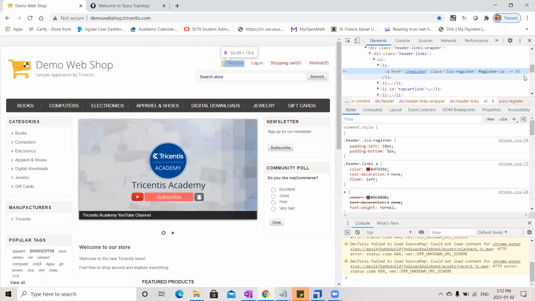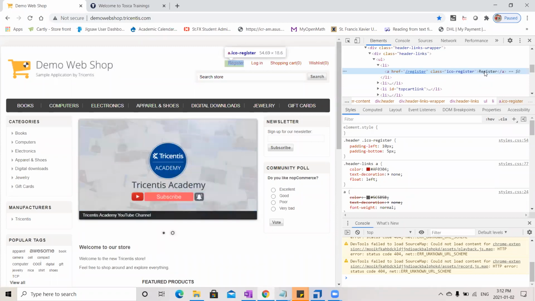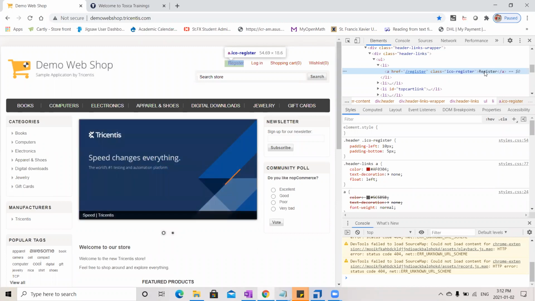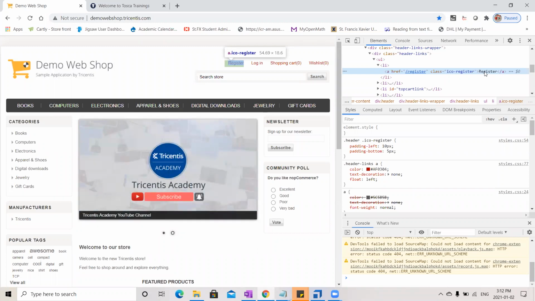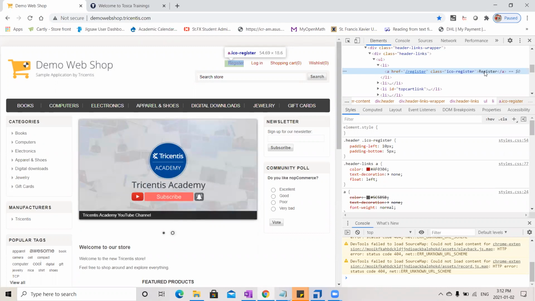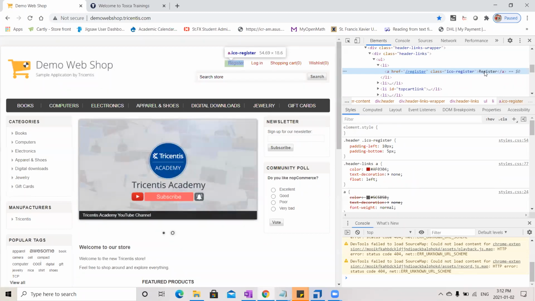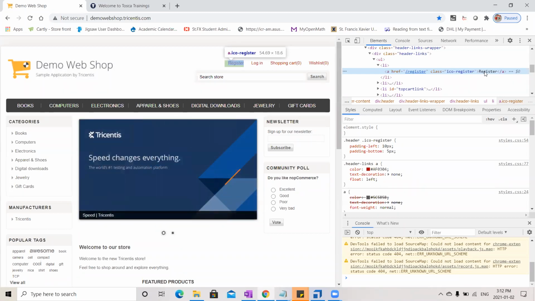So using this set of properties, I will tell Tosca, go to a control which has ICO-register as its class name and inner text as register. Then Tosca will obviously go to my register button. After going there, I will say perform an operation like click. That is how I tell Tosca to go to this particular control and perform the operation.